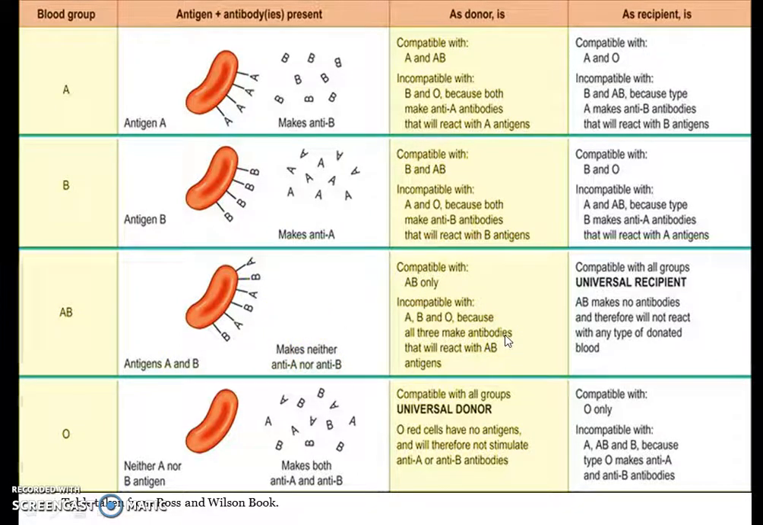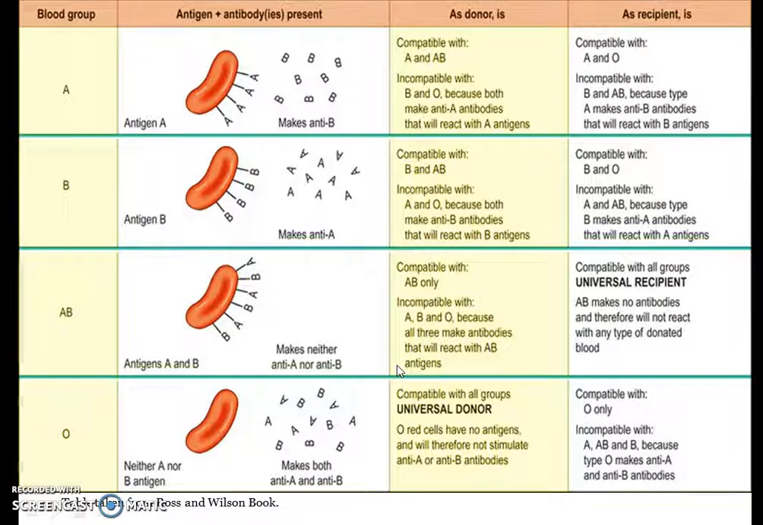So that's why we cannot donate blood to persons having blood group A, B and O. But as a recipient, you can receive blood from all groups, that is from blood group A, from blood group B, from blood group AB, and from blood group O, because AB makes no antibodies and therefore will not react with any type of donated blood. That's why this AB blood group is called the universal recipient.